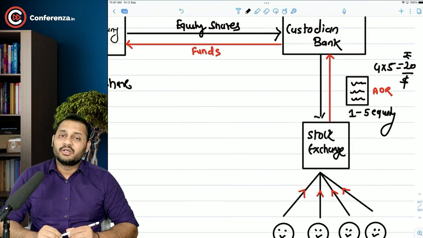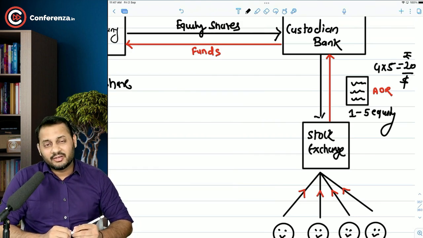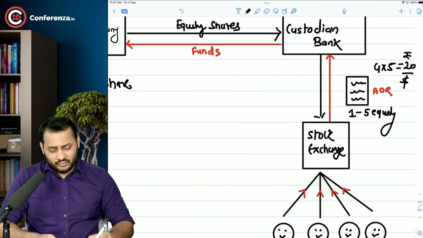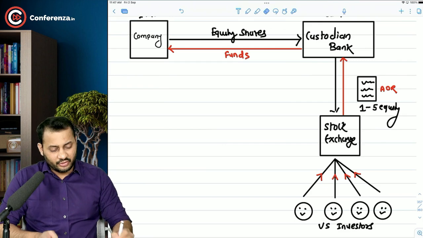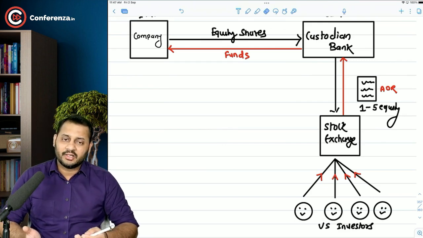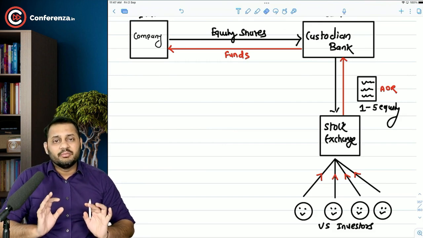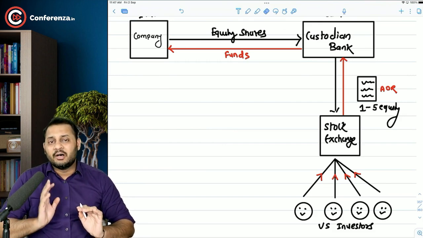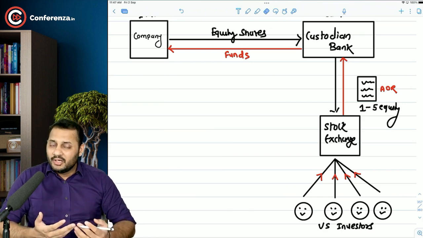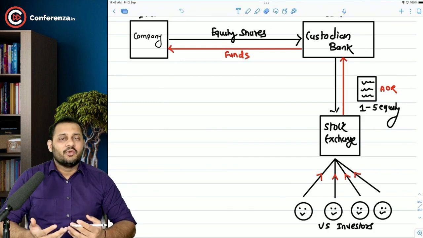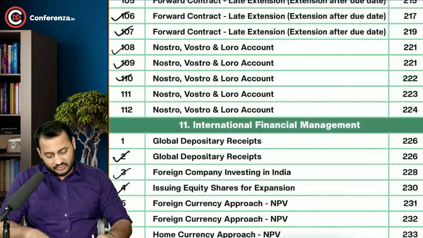More of it will be looked at by us in question number 1. So more or less we can say, converting the equity share into a document and issuing that document on the stock exchange so that normal people can buy it, is called the American Depository Receipt. If it is issued in America, it is called an ADR, and it will be called a Global Depository Receipt if it is issued outside America. Okay, do you understand this concept? Let's have a look at the first question now.